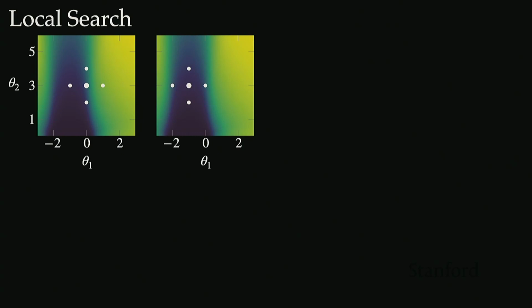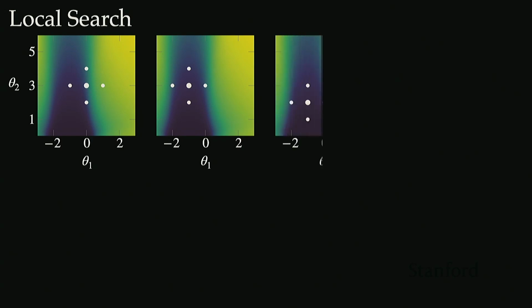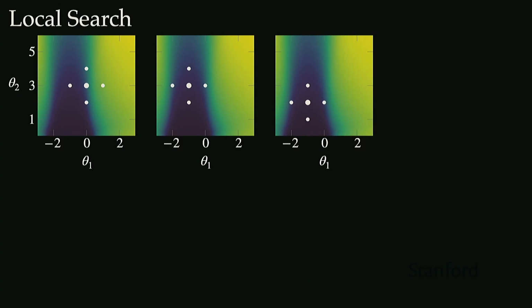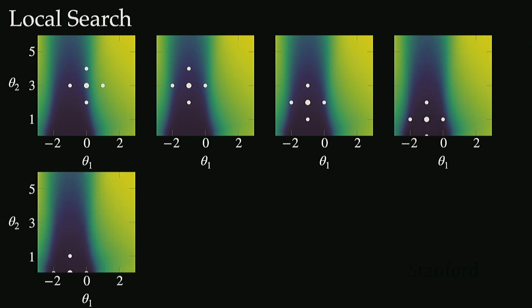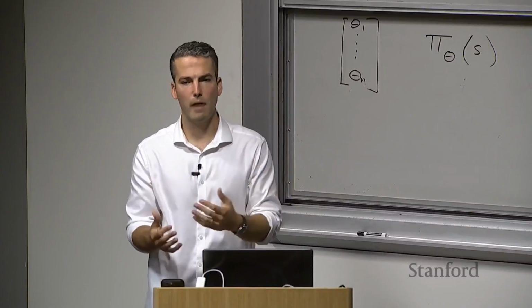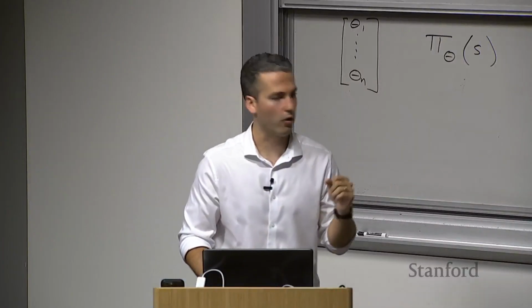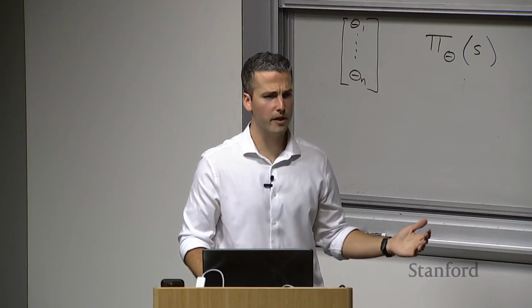So we evaluate each of these candidate points using m policy rollouts, and then step to the best performing one, which is at the bottom. So we step to that bottom point, and then again repeat the process. Here again, the best performing point is at the bottom, so we step down there, and then that will repeat one more time. And now what happens in this case is that we evaluate the candidate points, but none of them are any better than our current policy. So what do we do in this case?